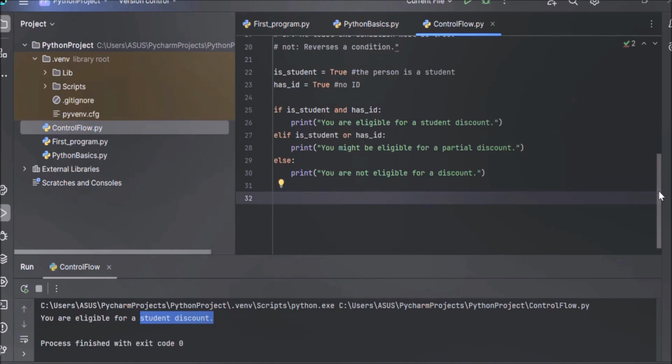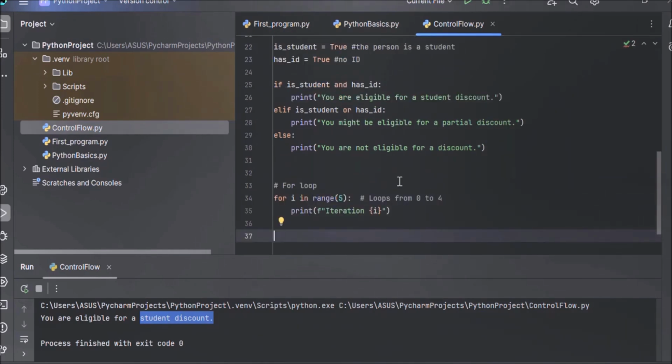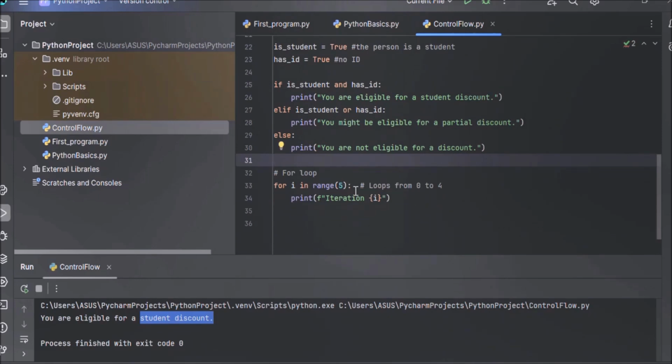Let's understand loops with the help of an example. Let's start with the for loop. A for loop is a control structure which is used to iterate over a sequence. In this example, the sequence is generated by the range function. This range function is generating a sequence starting from 0 up to 5, but 5 is not included. So the range will be 0 to 4: 0, 1, 2, 3, 4.